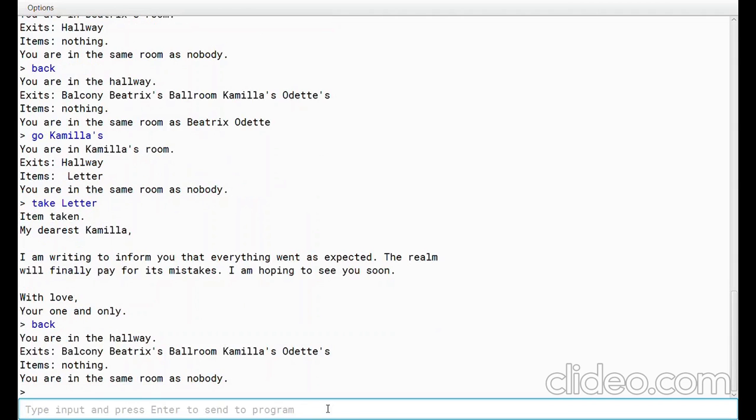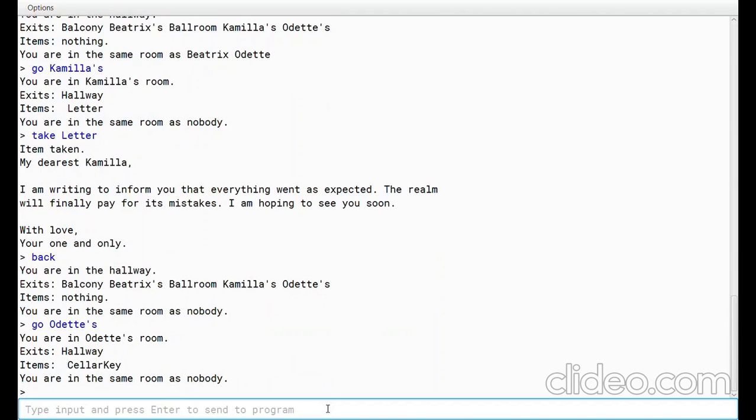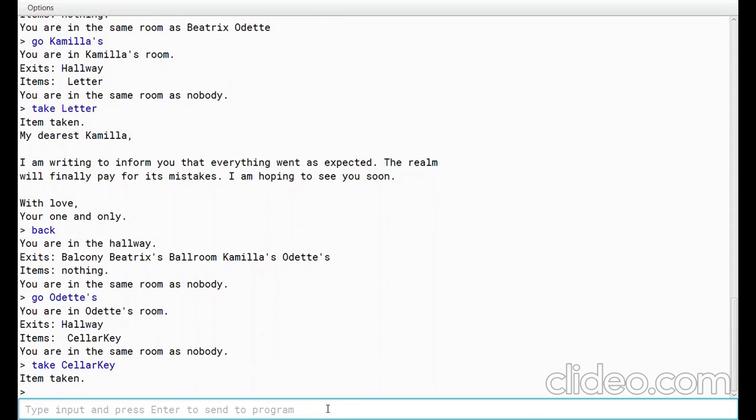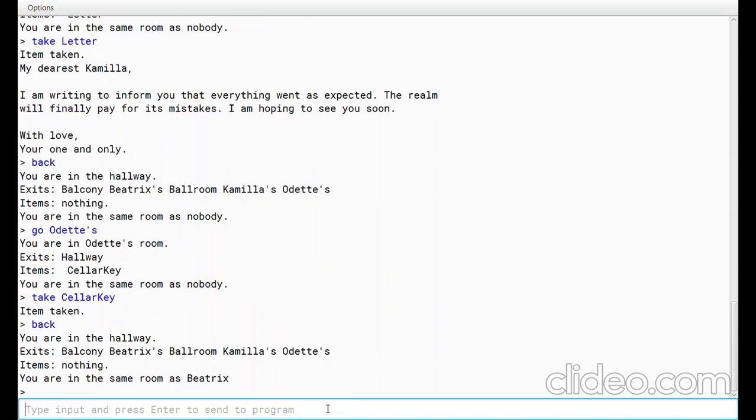So let's go back. Okay, there's nobody in the room, the girls left, which doesn't make it awkward to go to Odette and see if there's any other clue that we can get. There's a cellar key, so we can go to the cellar that was previously locked. Cool. Let's take it. And then if we go back, Beatrix is here.